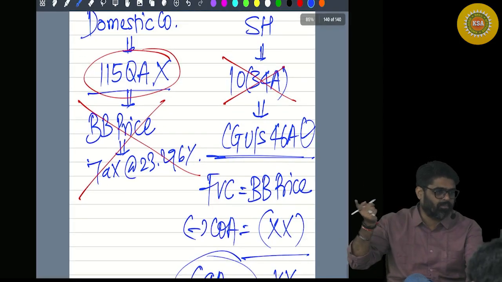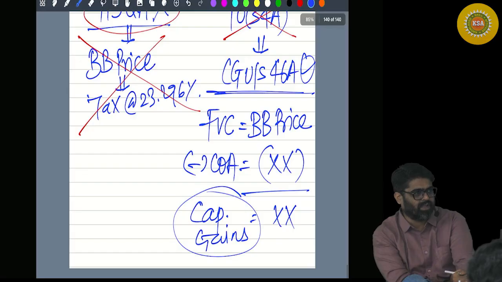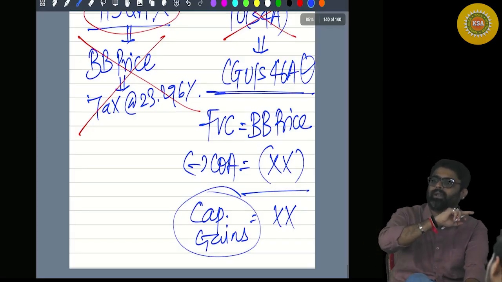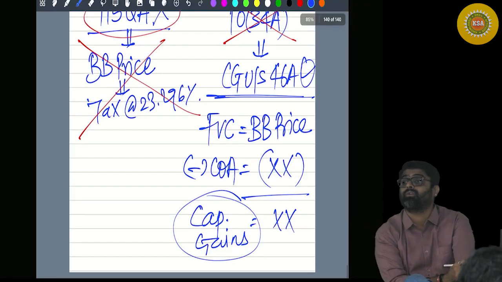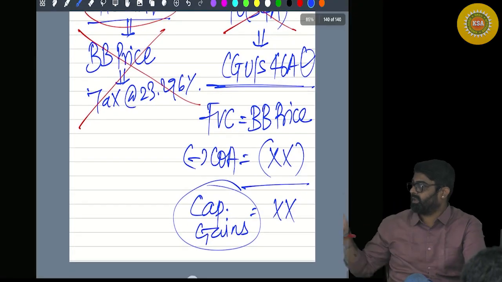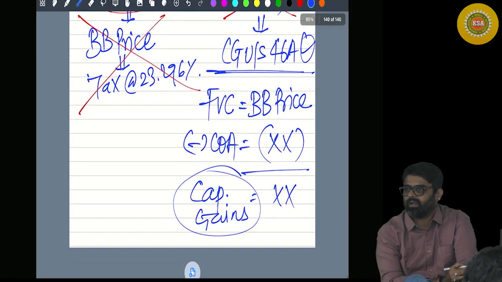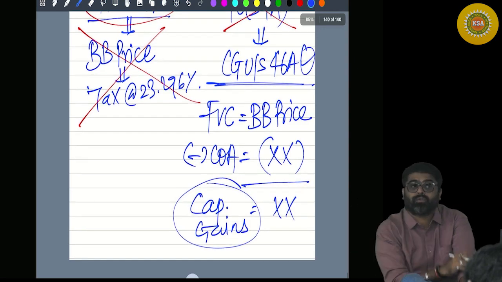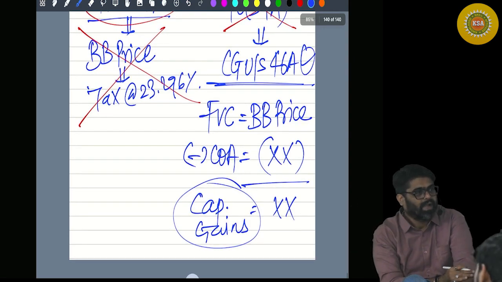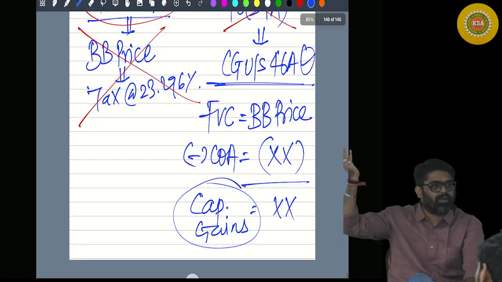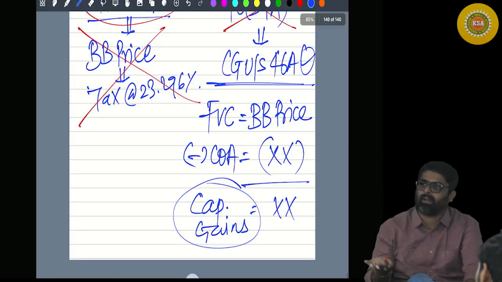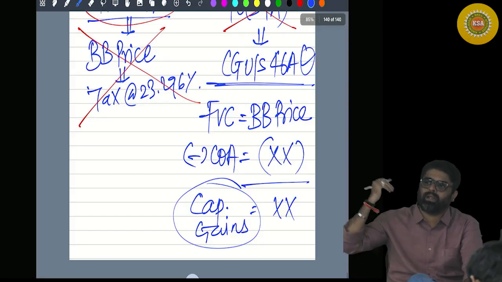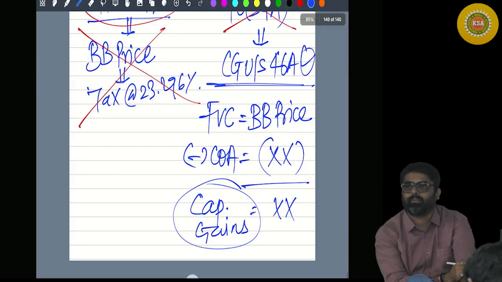So shareholder computes the capital gain under section 46A. That 5 lakhs which was not taxed in the hands of company, now that 5 lakh will be taxable in the hands of shareholder, and shareholder will be calculating what? Capital gain under section 46A by taking that 5 lakh as full value of consideration. And whatever gain remains, if that gain happens to be long-term gain, at the most on this gain, the government will get how much tax? 20%.